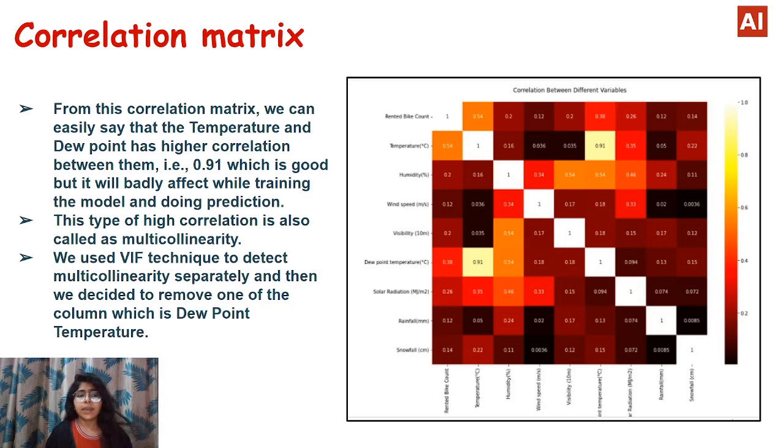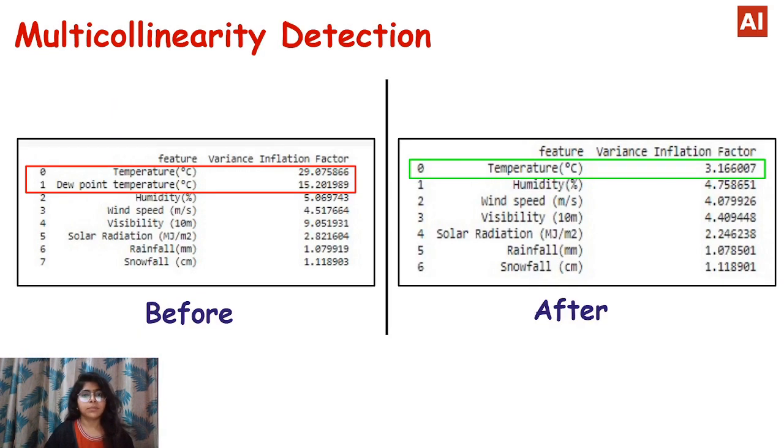We used the VIF technique to detect multicollinearity, and then we decided to remove one of the columns, which is dew point temperature. Now we can see the multicollinearity detection results before and after removing the dew point temperature column. So we can see the main difference here.